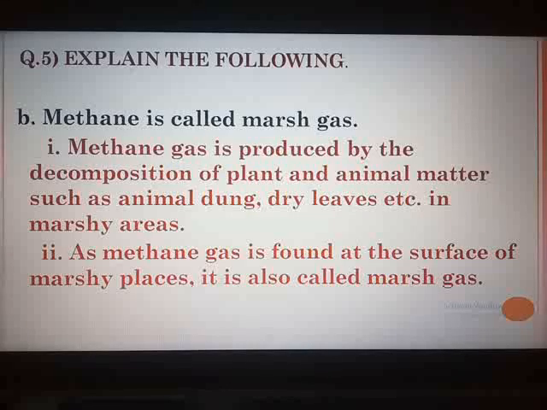Question number 5D is also omitted because they have asked uses of various allotropes of carbon. Already we have written the uses of diamond, we have written the uses of graphite. About fullerene, coal I have mentioned in the additional questions. So all the allotropes we will not write together, neither will it be asked in the exam together. So question number 5A, 5C, 5D are omitted. We move towards question number 5E.